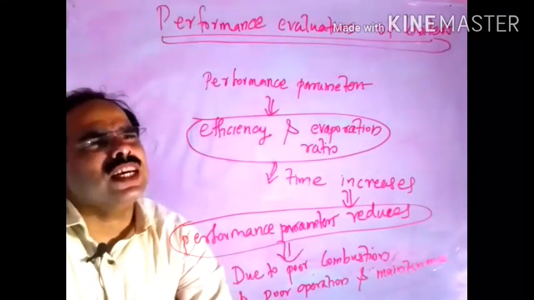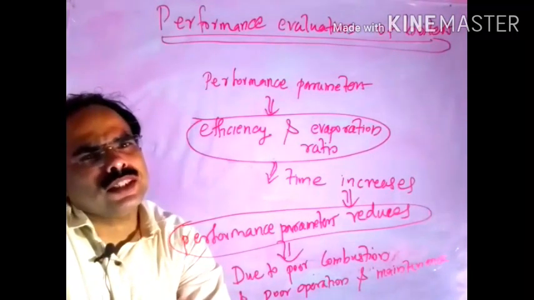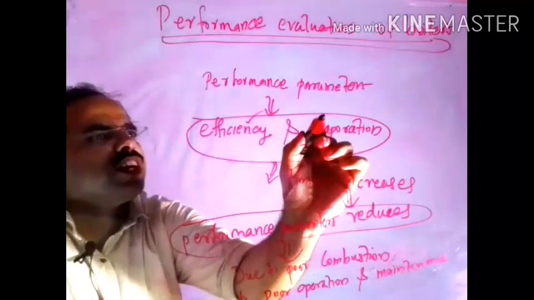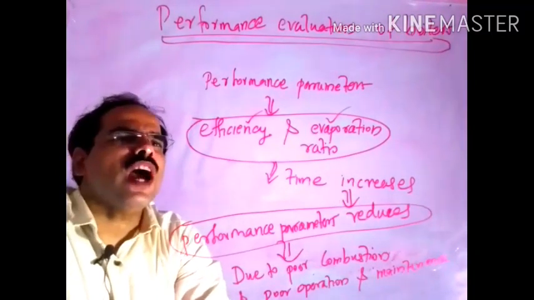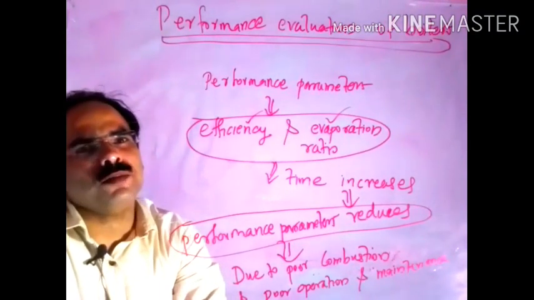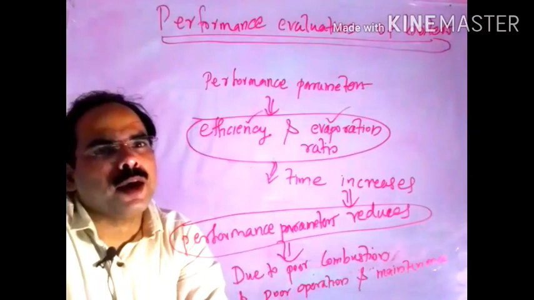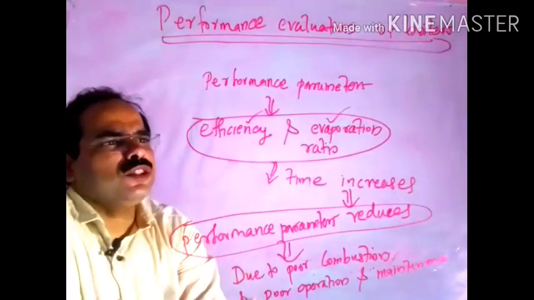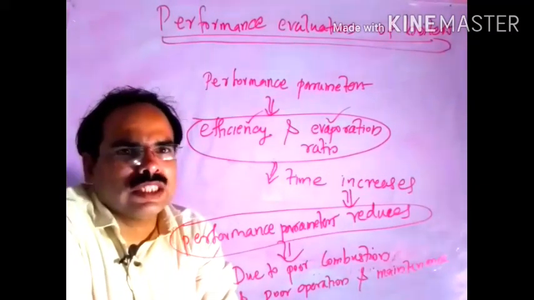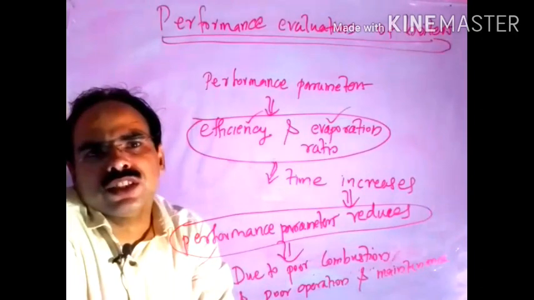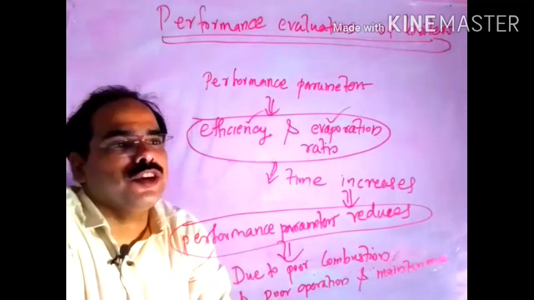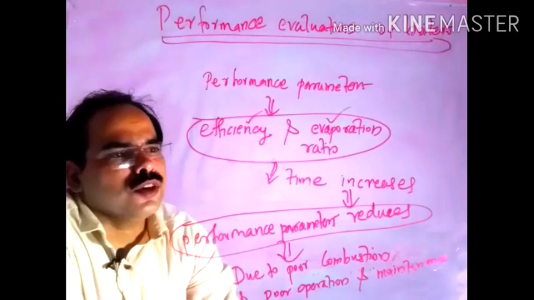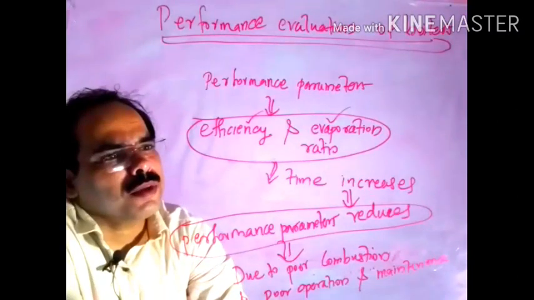In this, the main performance parameters in case of boilers are efficiency and evaporation ratio. What will happen as time increases? After a long time period, these performance parameters reduce, that means its capacity reduces. Its efficiency reduces, and the evaporation ratio also reduces if we operate for a long time period. Why are the performance parameters reducing?